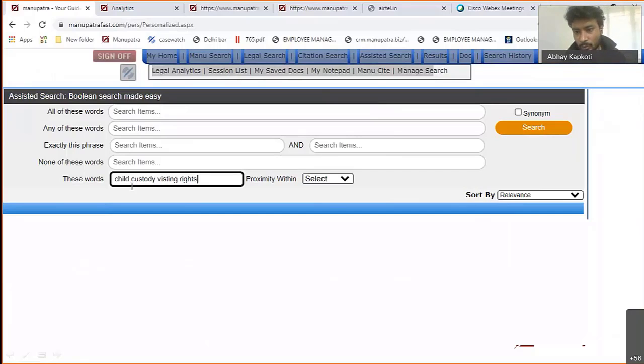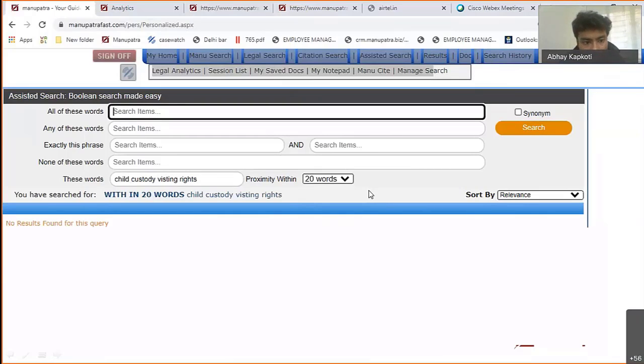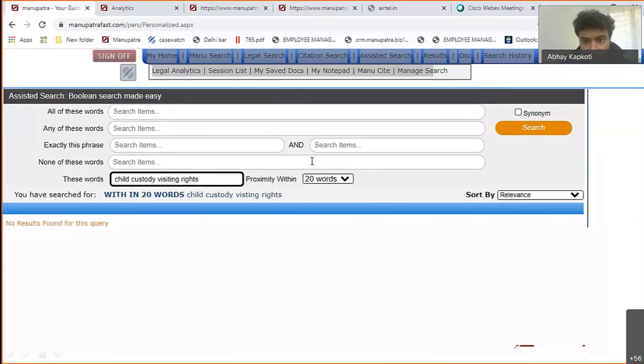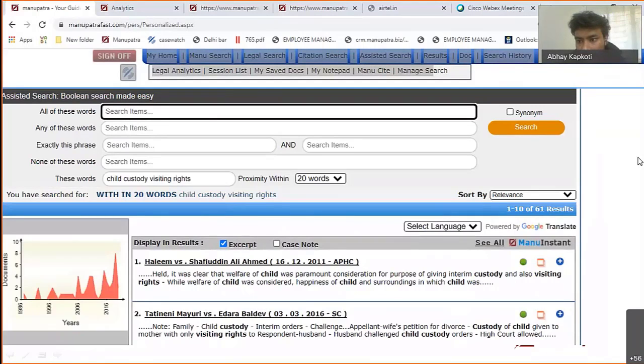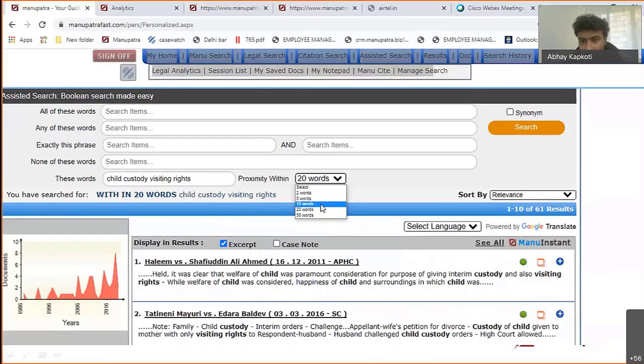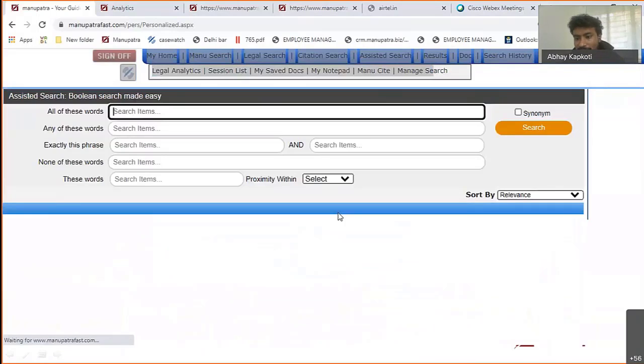These are the 4 words that I'm looking for in a range. This is what Boolean search is: I'm looking for them in a range of 20 words, 50 words, or 10 words. Just make sure that the spelling is correct and make a search again. Now you will be able to track all the judgments. These are the 61 results where these 4 words are coming in a range of 20. You can always increase or reduce this further. So this is the alternative for the Boolean search.